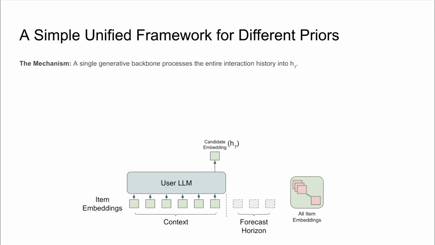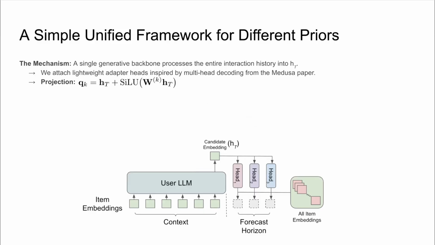So we started by using a single generative backbone to process users' entire interaction history. This outputs a standard dense representation, which we call H_T. But instead of making predictions directly from H_T, we take inspiration from LLM's multi-head decoding strategies in the Medusa paper. We attach multiple lightweight adapter heads to represent the different categories in the chosen prior. As you can see in the projection formula, we pass H_T through a learned weight matrix with a SiLU activation, and add it back as a residual connection to generate specialized queries.